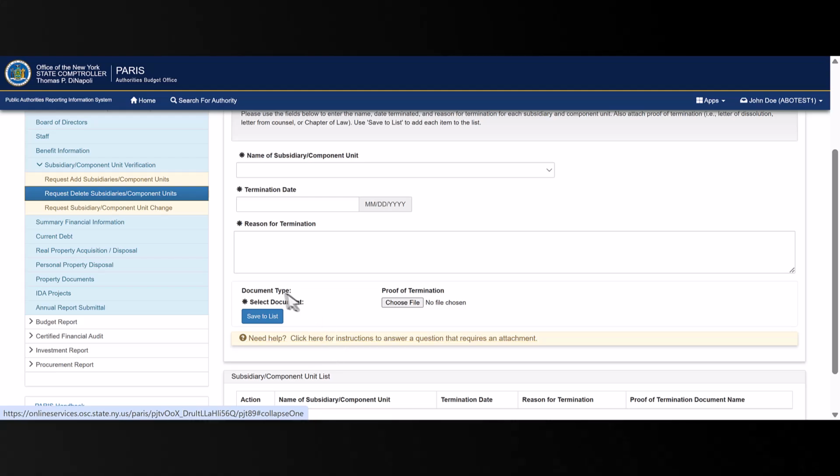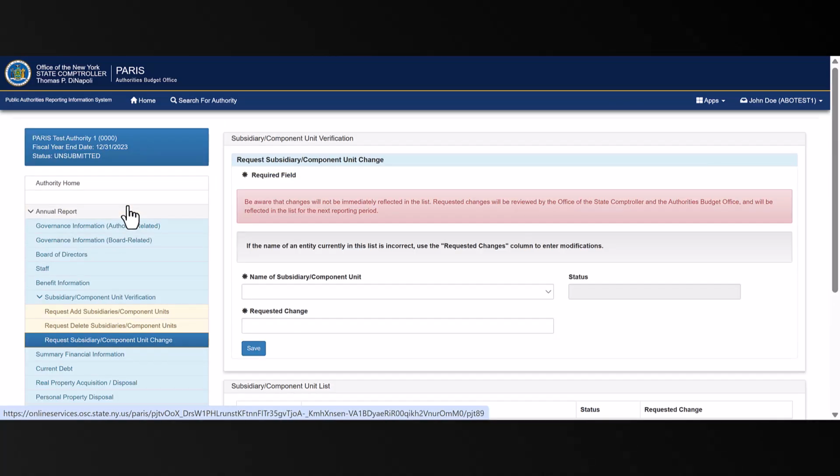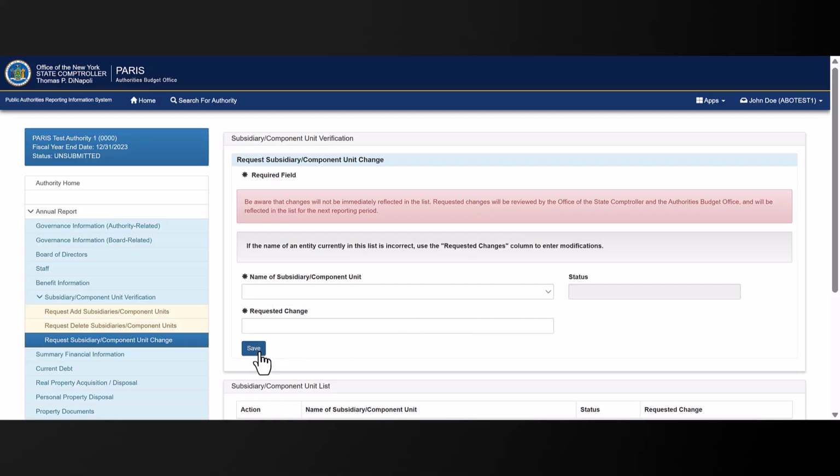The third page is Request Subsidiary/component unit change. If the name of an entity currently in the subsidiary/component unit list is incorrect, this screen is used to request changes to those listings. You can select the entity to be edited from this drop-down list and indicate the desired change in this field here. Be sure to click Save when you are done.